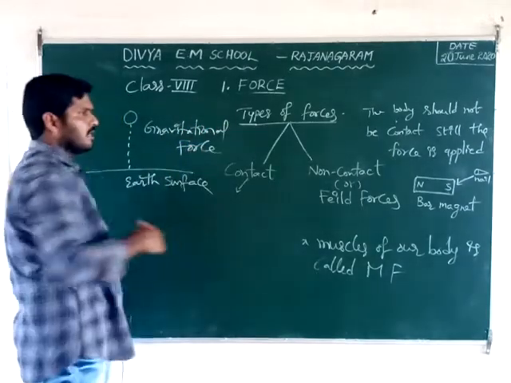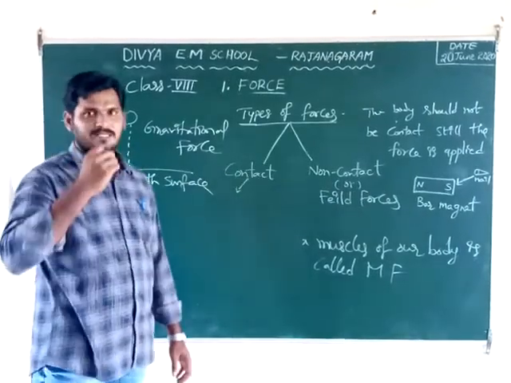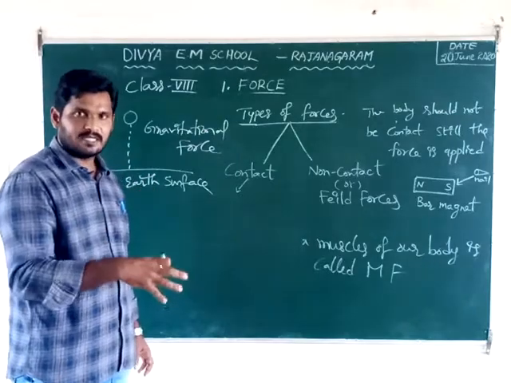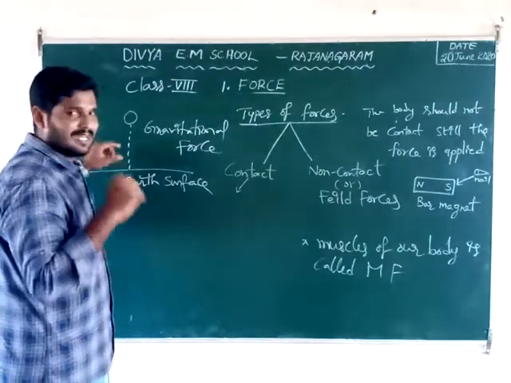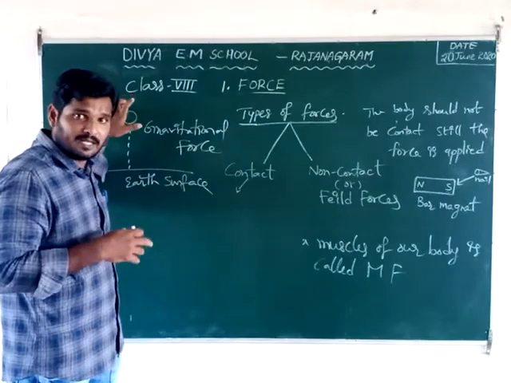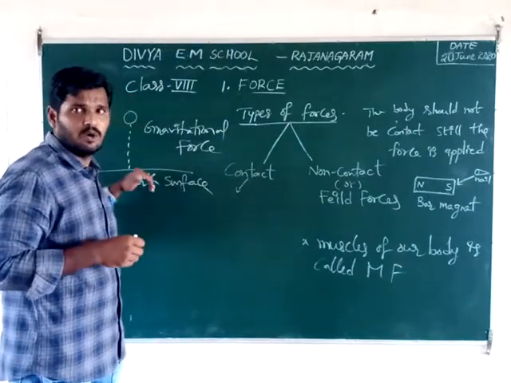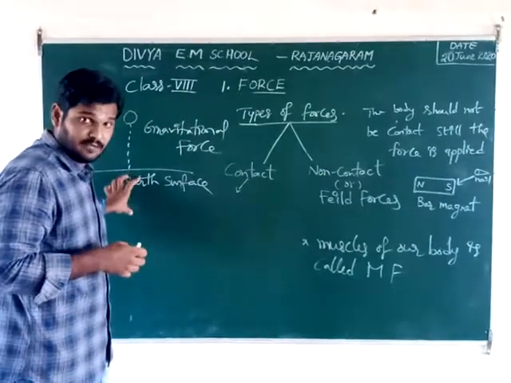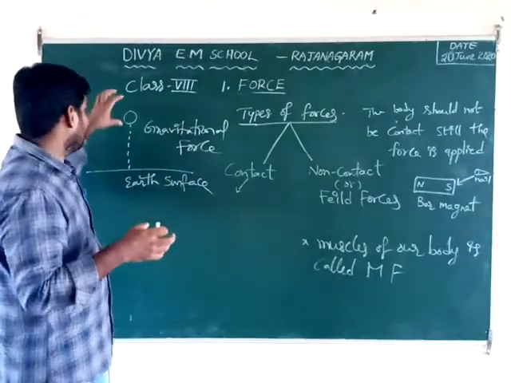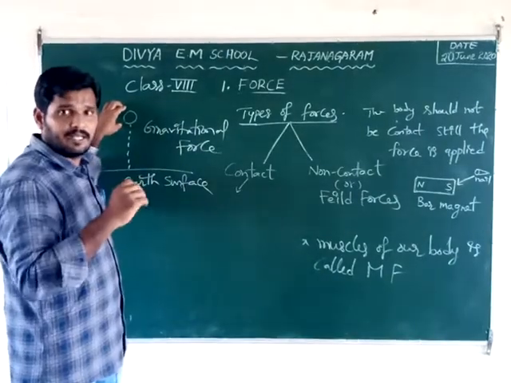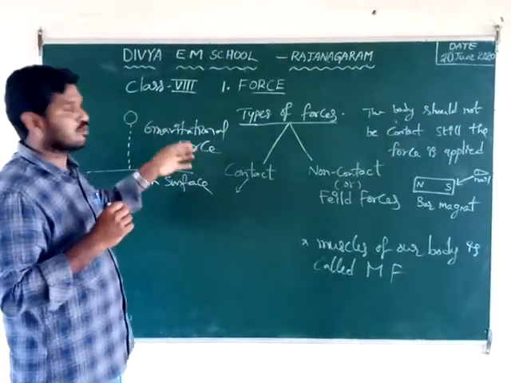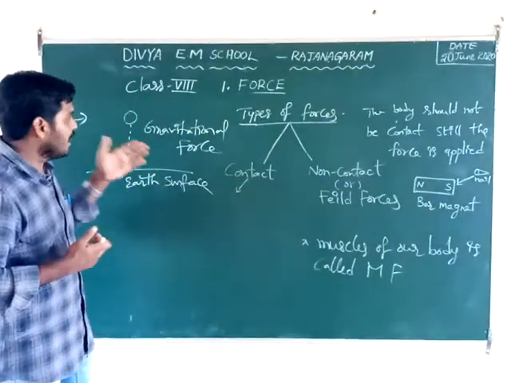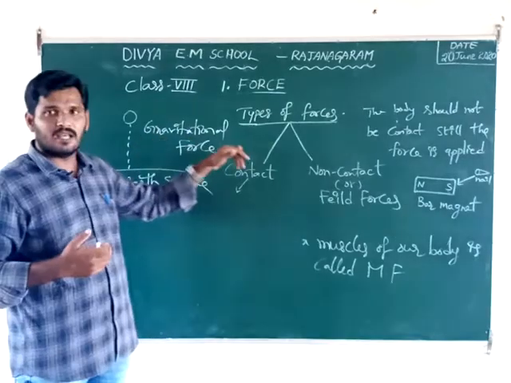Any object you take and leave at some distance falls down to the earth surface. These two are not in contact at some distance, but when we leave it, it falls down because some force acts between these two bodies. That means the earth surface is one body, and the object we have taken is another body, but still a force is applied. This force is also a non-contact force. Another example of non-contact force is gravitational force.